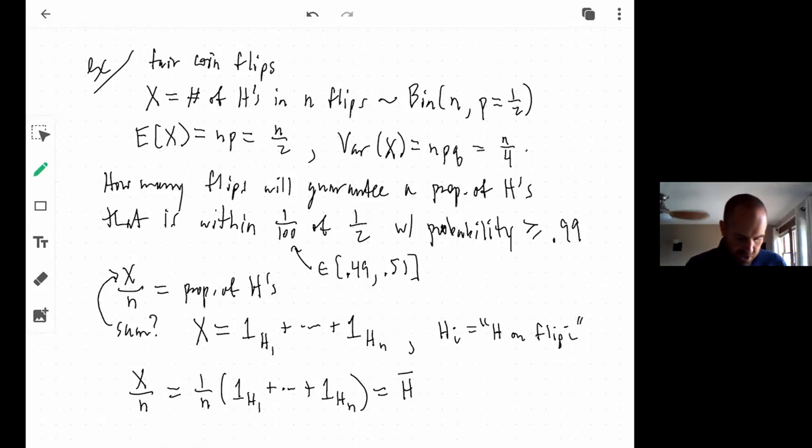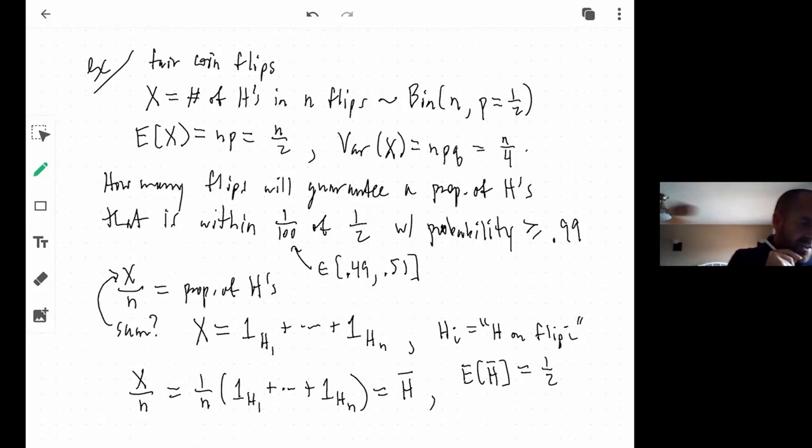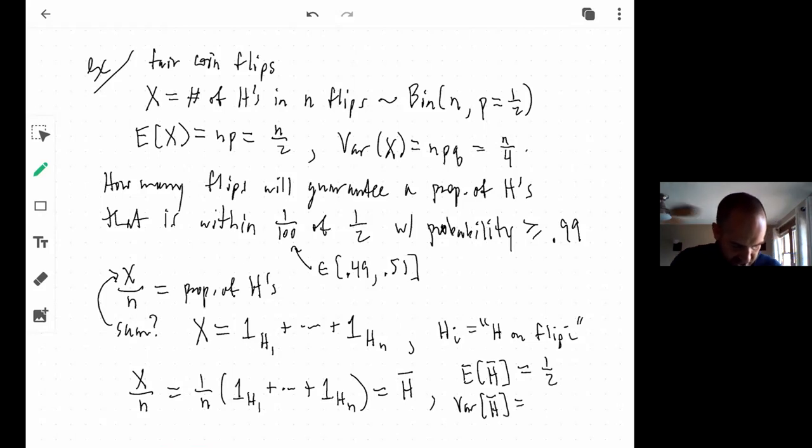Of course, what is the expected value of h bar? That's easy, because the expected value of x is np, or n over 2. I just have to divide that by n. So the expected value of this thing is 1/2. What about the variance of h bar? Well, h bar is basically 1 over n times x.